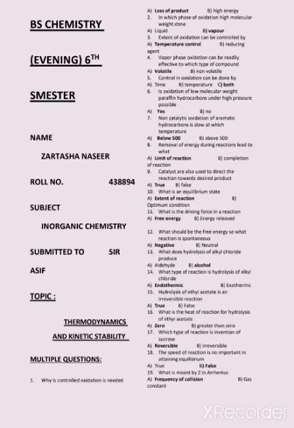First one, why is controlled oxidation needed? Loss of product. In which phase of oxidation is there high molecular weight? Paper. Extent of oxidation can be controlled by temperature control. Vapor phase oxidation can be readily effective to which type of compound? Volatile. Control in oxidation can be done by both temperature and time.